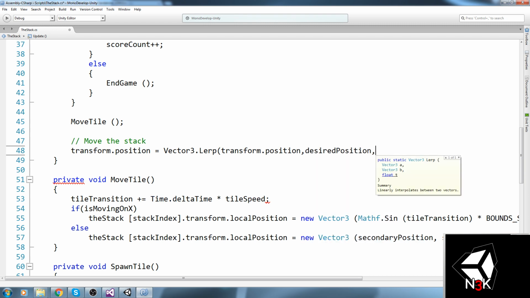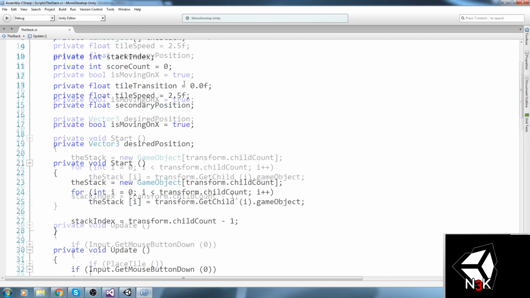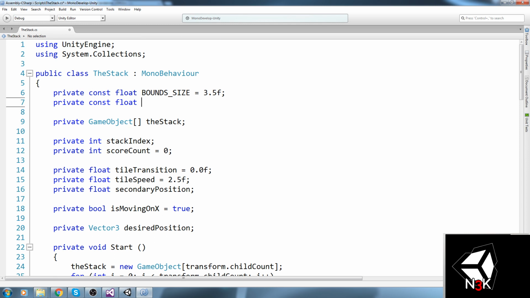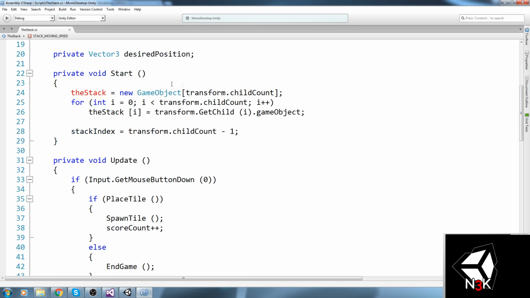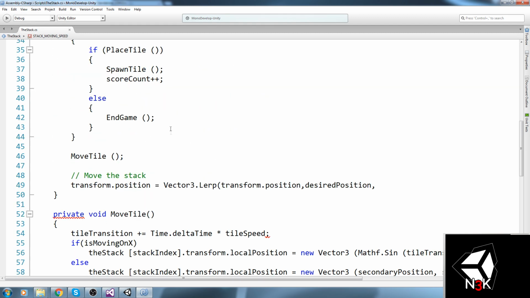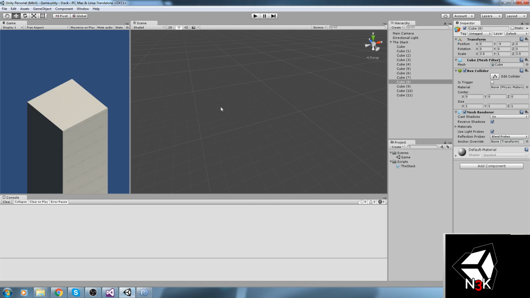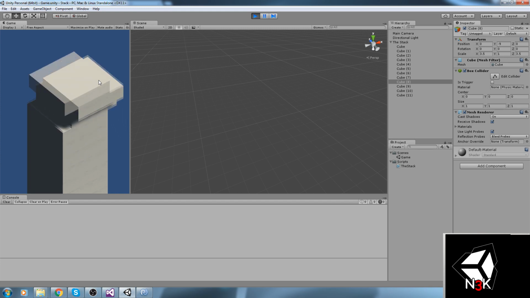Now as for the float, let's go ahead and just declare something else up here. So a private const float stackMovingSpeed, I guess. I'll be putting it on 5f. Now, where do we go? We go over here. stackMovingSpeed times Time.deltaTime. Sorry about that. And if we just press on play now, we should actually have the stack moving every time we press on this button.